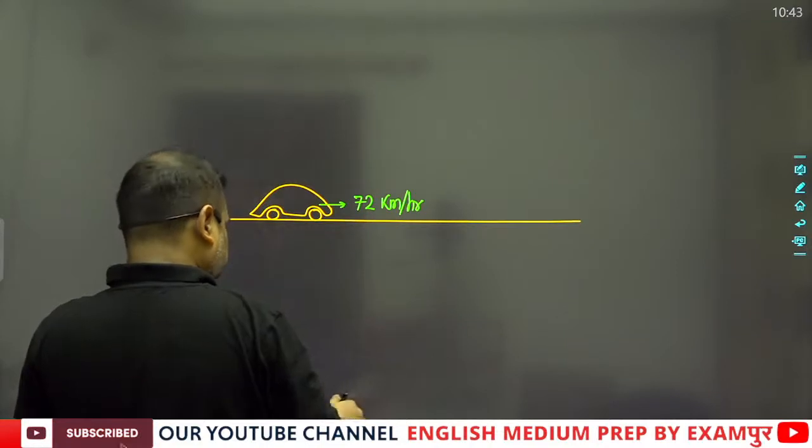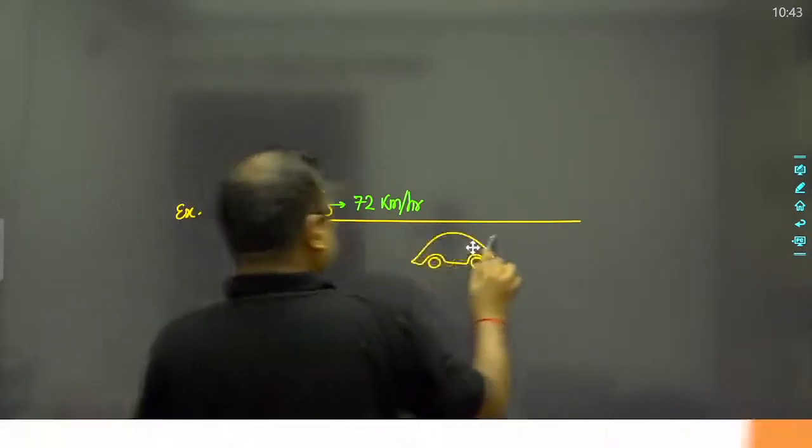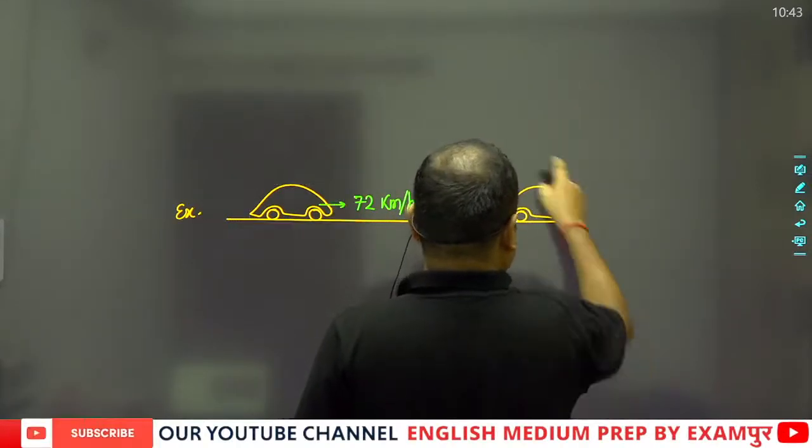Suppose that this is moving at 72 kilometers per hour, and brakes are applied and the car comes into the state of rest at this point.